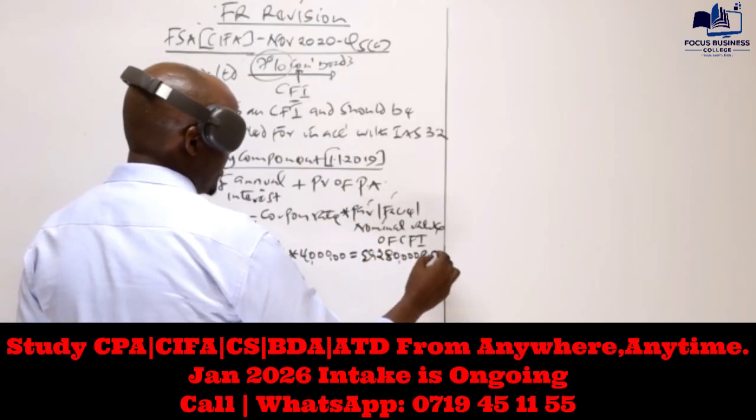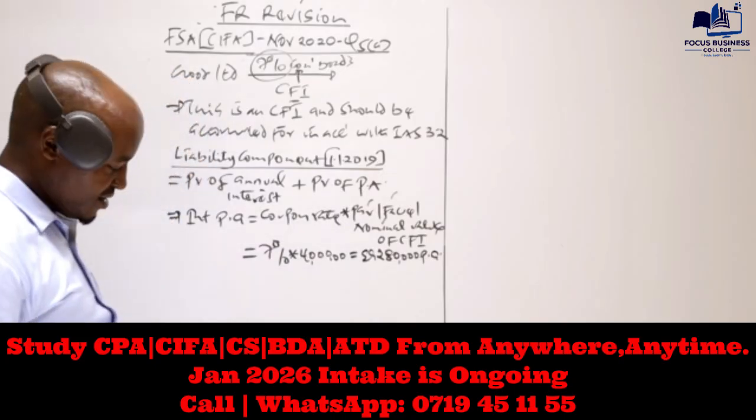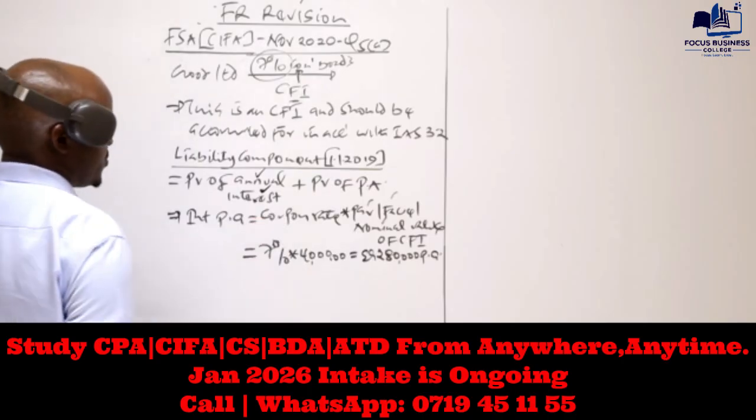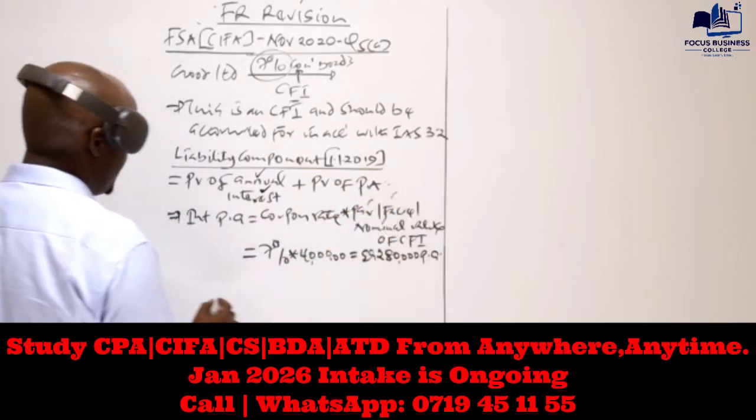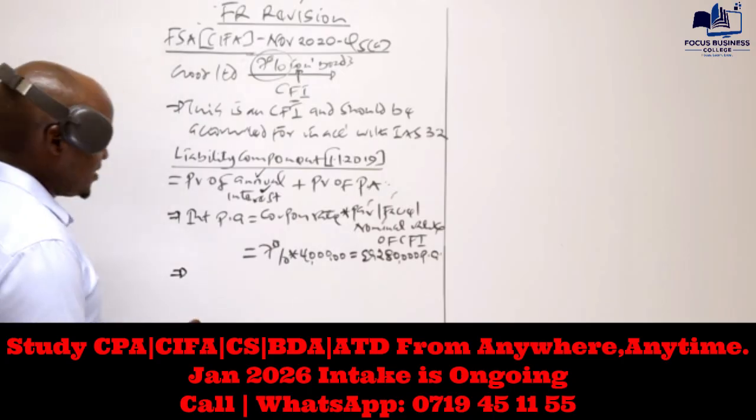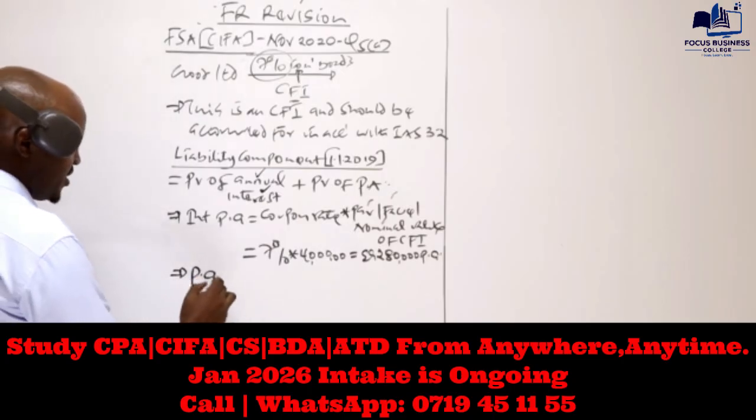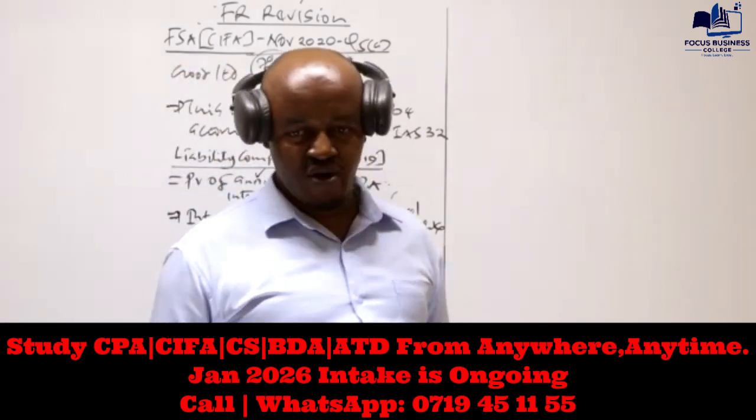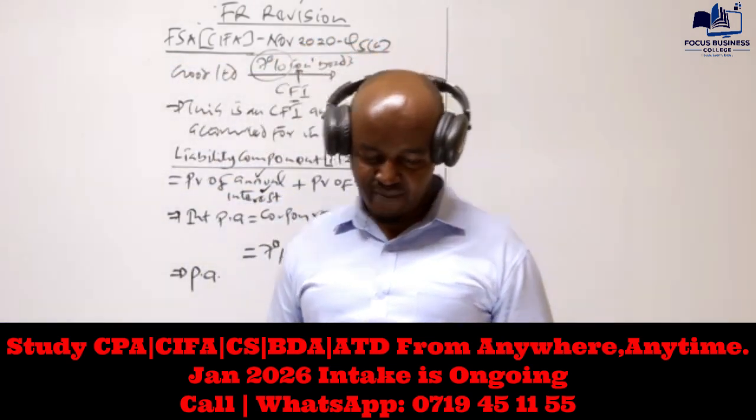And remember, this will be paid per annum. So we already have this. From there, we need to determine the principal amount. The principal amount is the amount payable on redemption. So once these convertible bonds mature, how much will be paid on redemption?